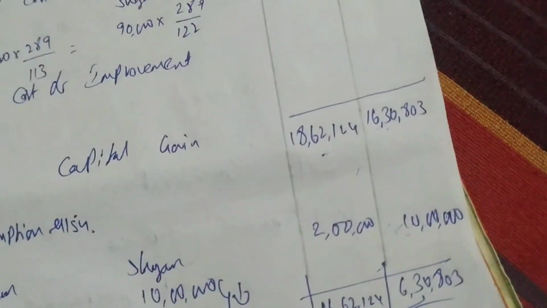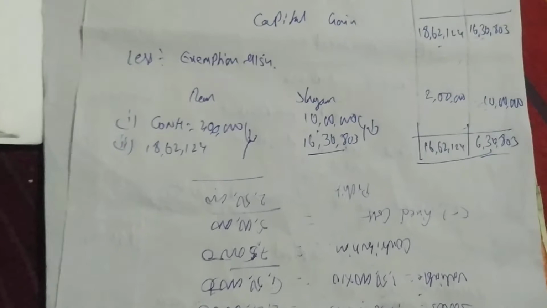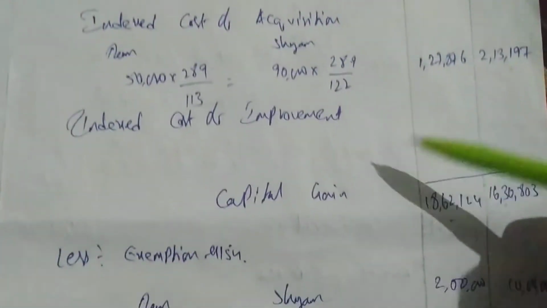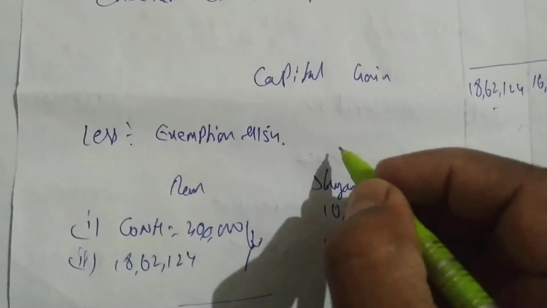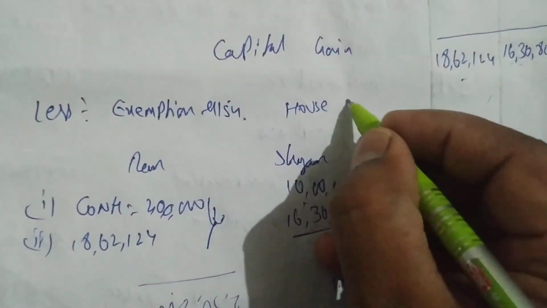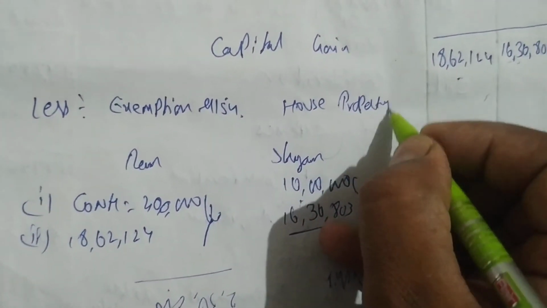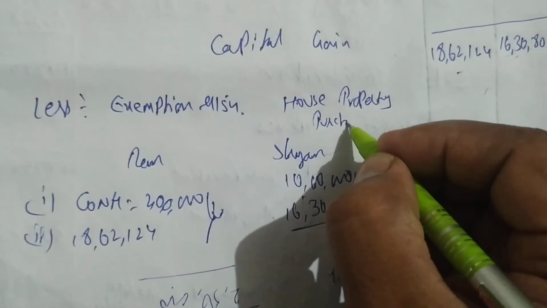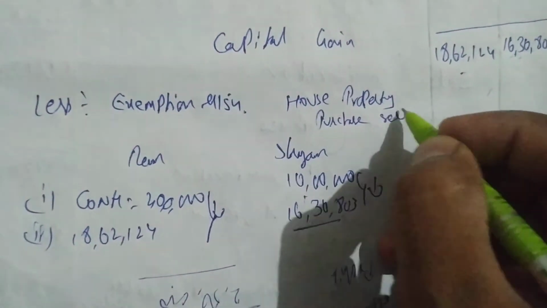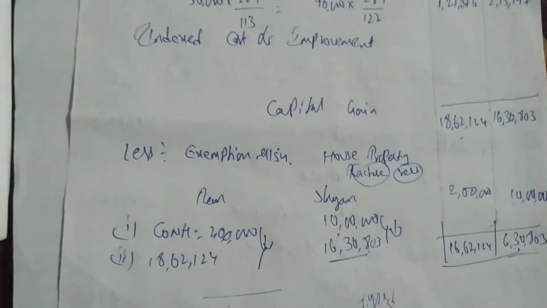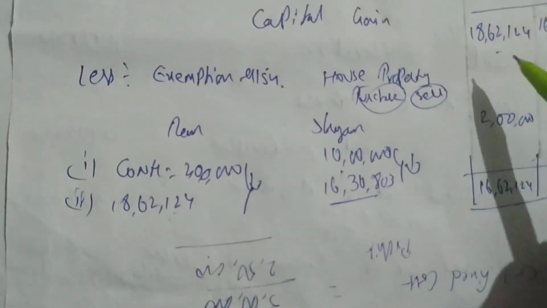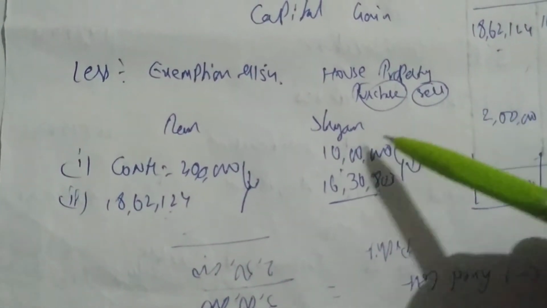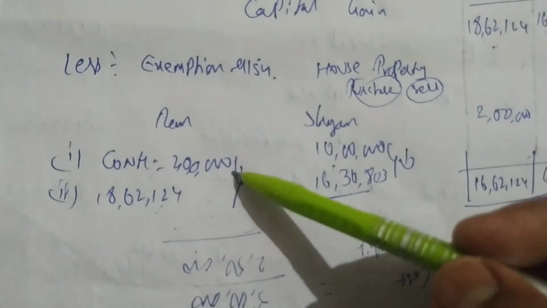Easy, very easy. So only you have to be careful here. Only exemption, from here to here we know how to solve. Only exemption we have to do. What he sold, house property he sold. What did he purchase? He has to purchase only house property. Exemption 54 is applicable only if he purchases house property. He should purchase house property, and he should sell also house property. Then only exemption 54 works. What is exemption 54 saying? Cost of new asset or capital gain, whichever is least. Capital gain we always get from the solution. So here least is 2 lakhs. So 2 lakhs is exemption.